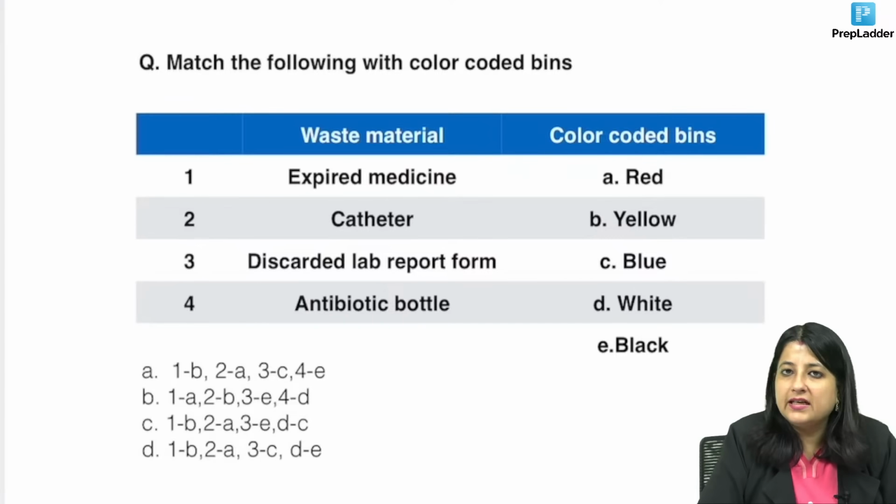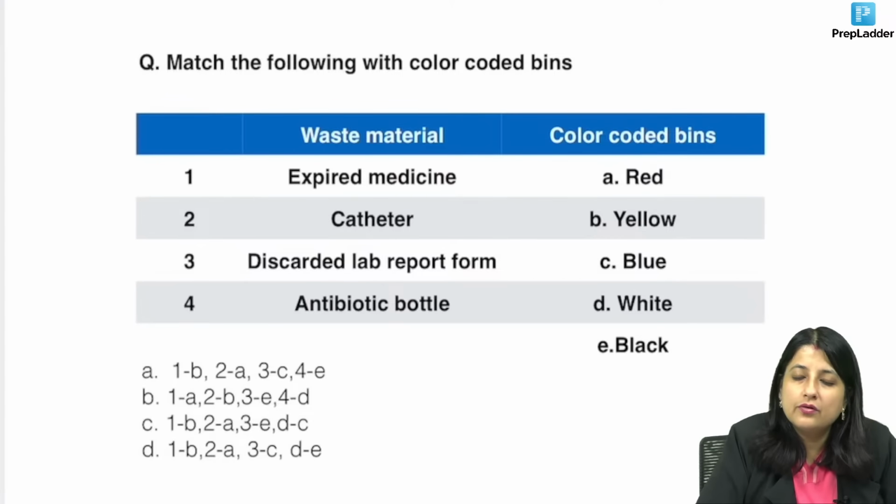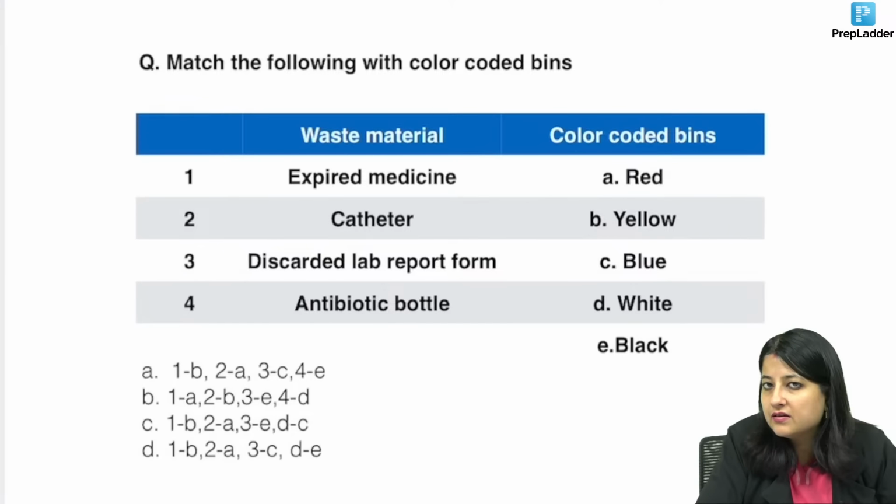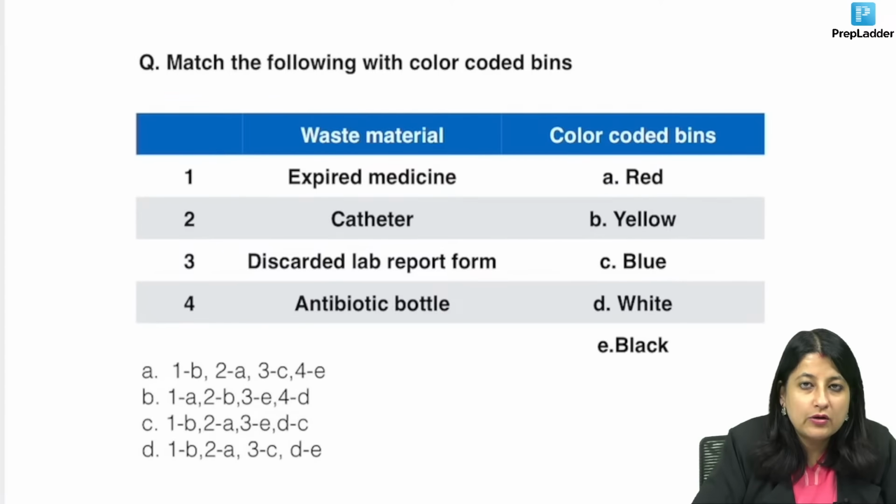Rotavirus vaccine details, meaning when it is given, that you should know of course. And rotavirus causes intussusception, so it is contraindicated in abdominal surgery. It can be given up to 1 year. And it follows now open vial policy. Earlier it was not following.